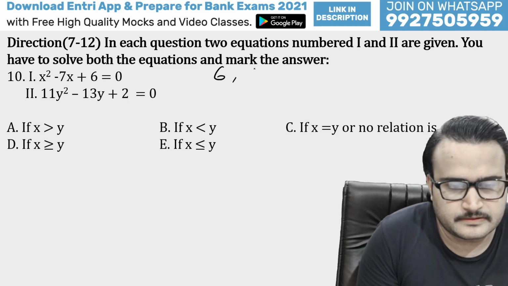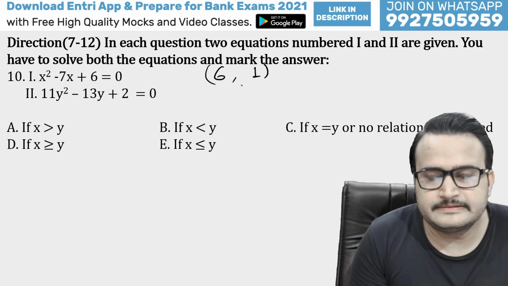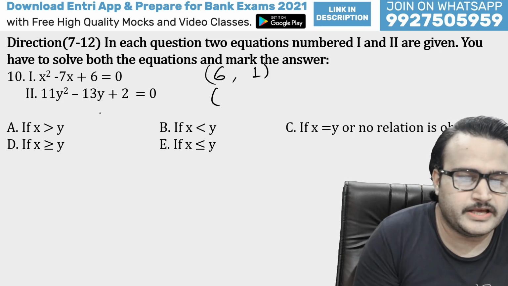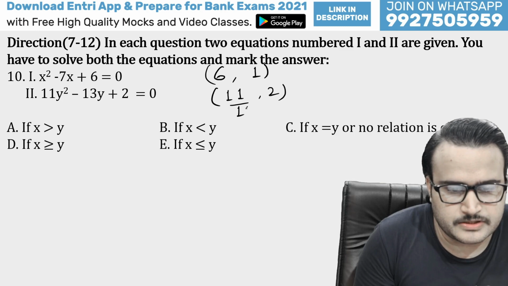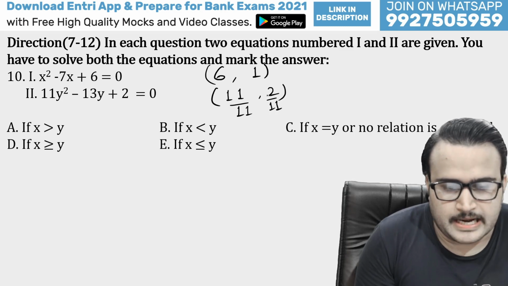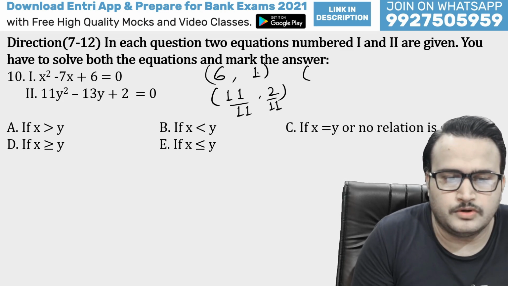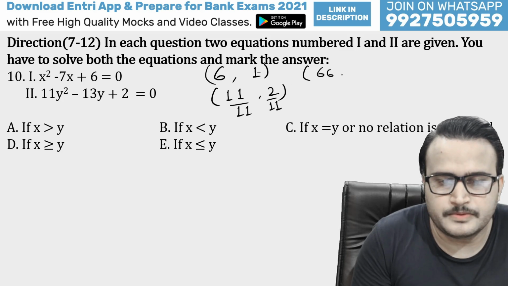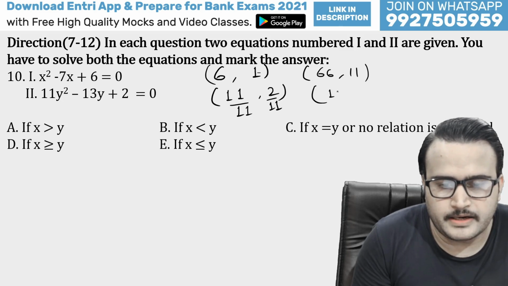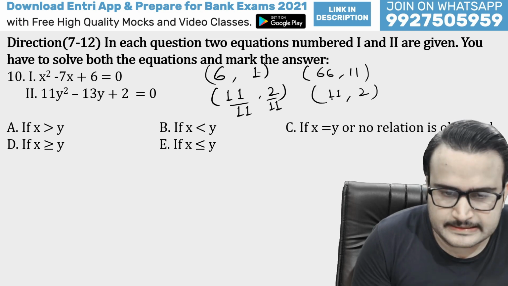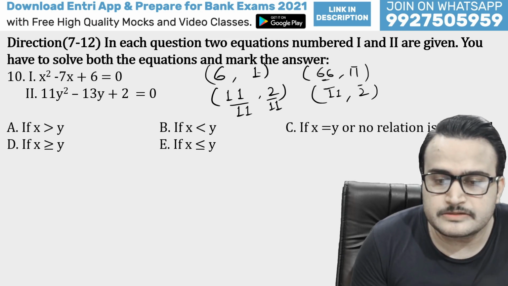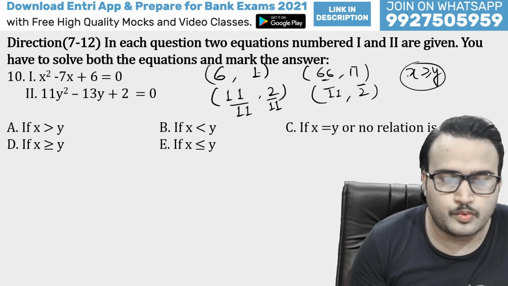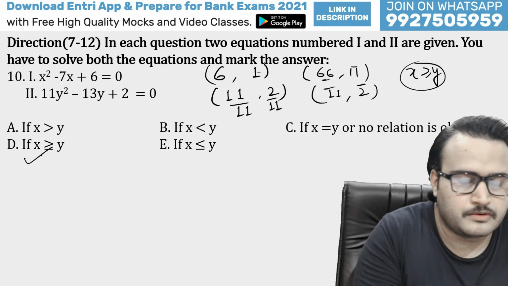6 1s are 6, and 6 and 1 is 7. So guys, 6 and 1 will be the factors, and here 11 and 2 will be the factors, and we have to divide this equation by 11 also. Rather than dividing, you can multiply all these 4 factors by 11. So guys, this will be 66, 11 and 2. So this 66 is greater than this, and this 11 is equal to this but greater than this. That means X is greater than or equal to Y must be your right answer. D must be your right answer.